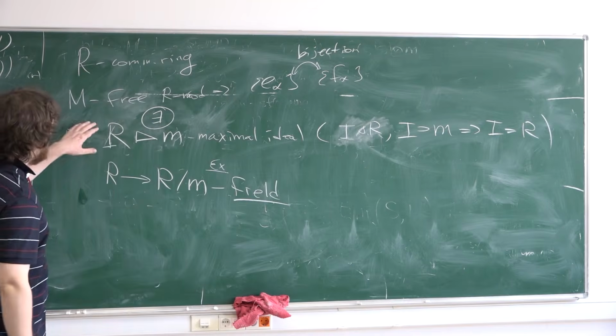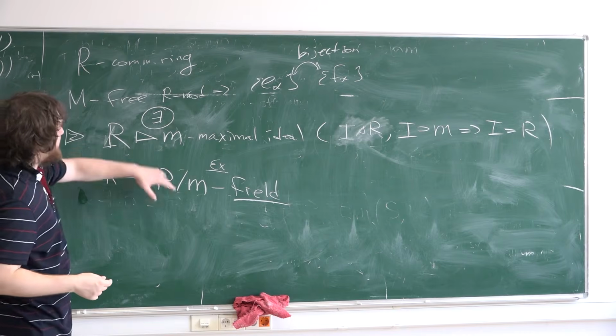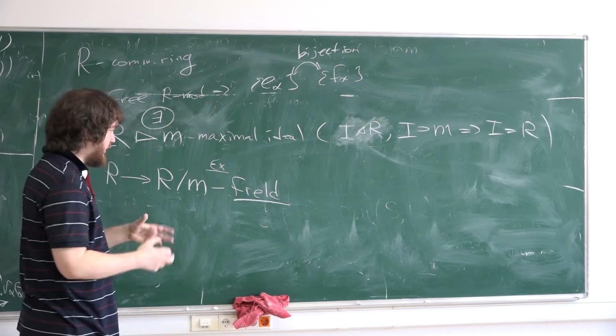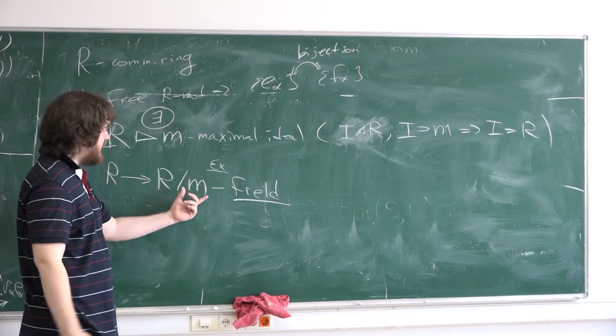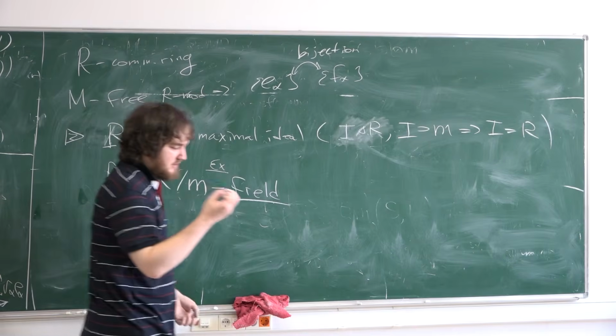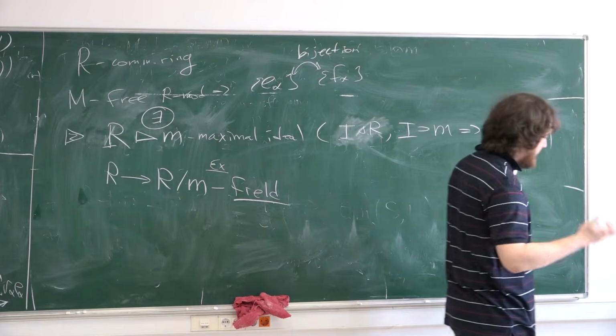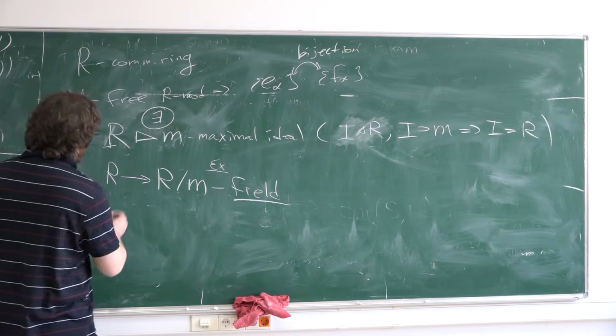It's commutative, and you need to check that if you have an ideal, the quotient by the ideal is also a ring. You have multiplication, and you need to check that any non-zero element is invertible. It's because M is maximal. If you can find some non-invertible element, you can construct a greater ideal.